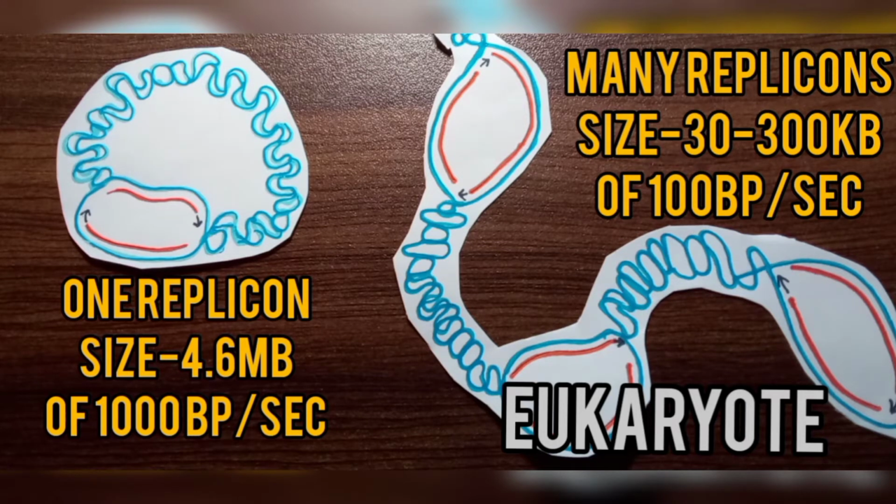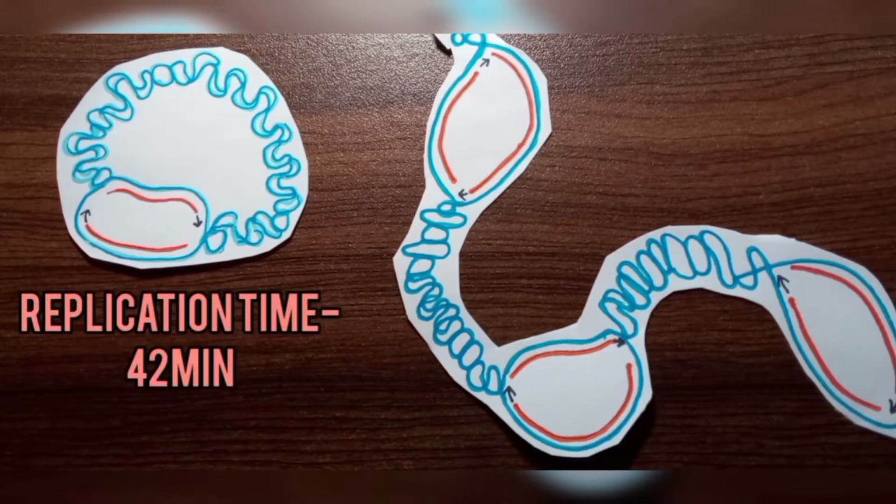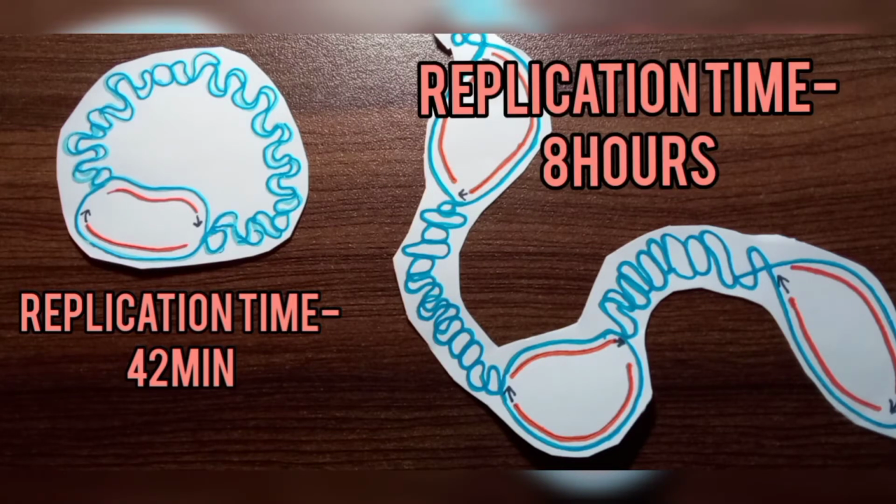There is another difference: replicating the entire chromosome takes 42 minutes in prokaryotes, while replicating the entire genome takes 8 long hours in eukaryotes.